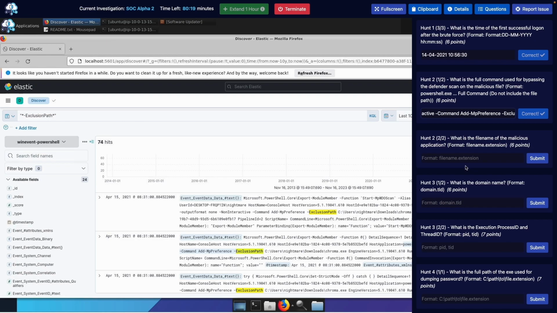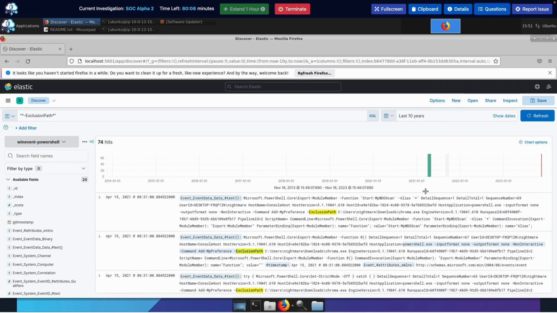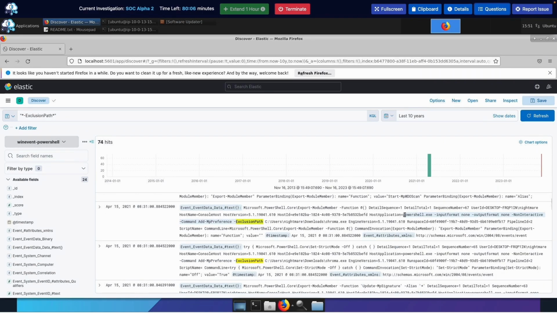All right, Hunt 2, 2 out of 2. Okay, what is the file name of the malicious application? Is it Chroma?